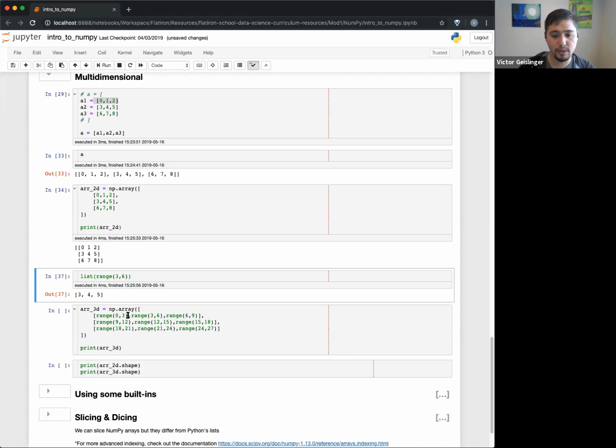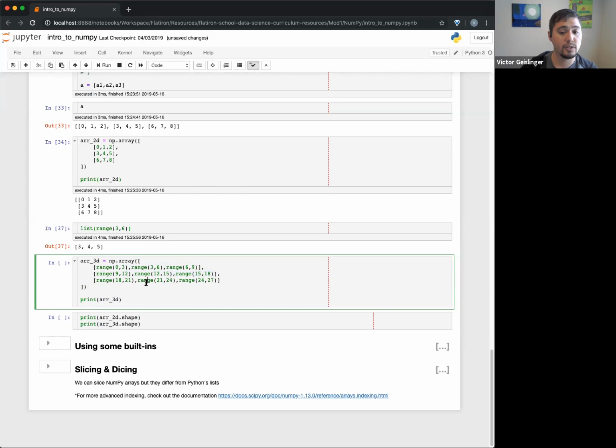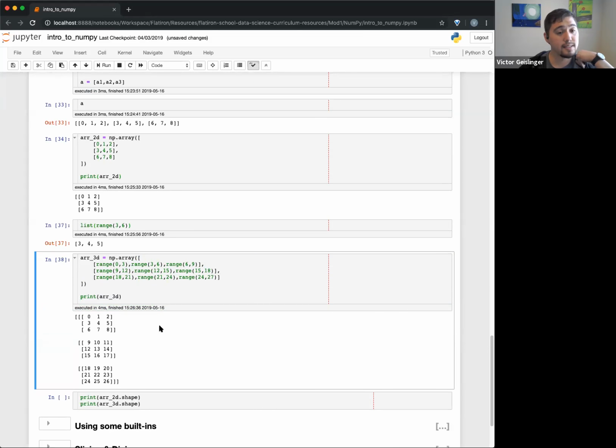Okay, so what I'm doing right here is basically making a bunch of little lists. I have a list here, and then this whole thing is contained in one list, okay? So this is already a list of lists. And then in here, I'm saying, well, each of these is a list of lists. So this whole thing right here is a list of lists of lists, okay? So you can see it's getting pretty deep now. And when we print this out, we call this a 3-dimensional shape. If I run this, you can see it's structured in a different way.